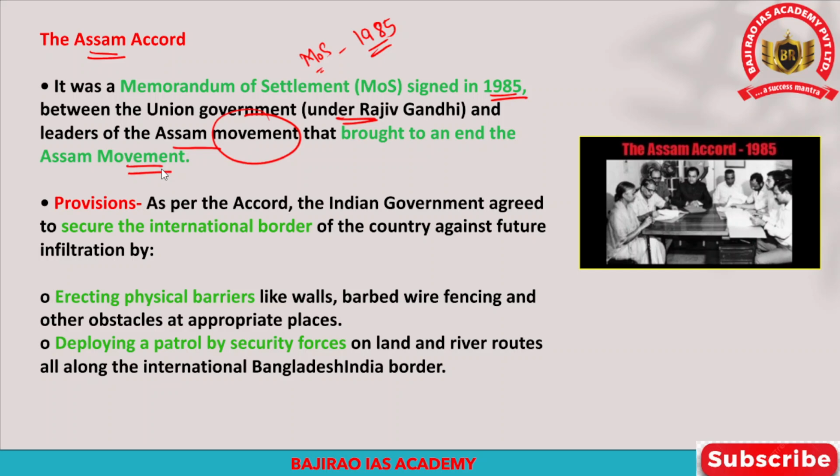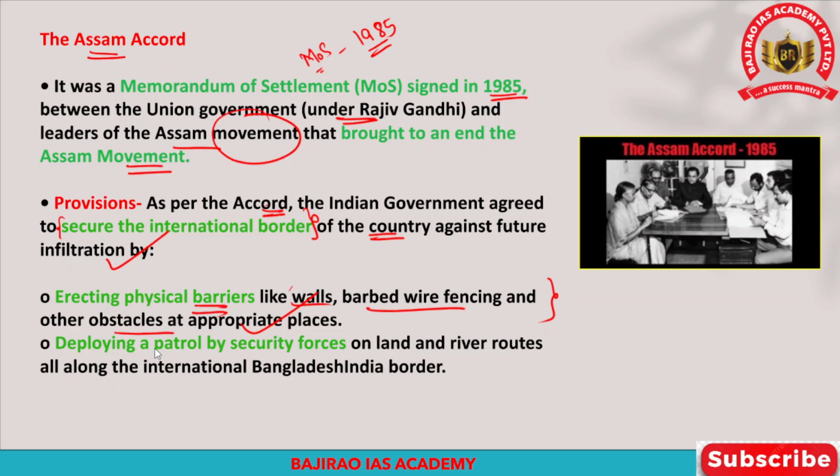Now, what are the key provisions of this Assam Accord? There are certain key provisions within the Assam Accord. Those include that the Indian government agreed to secure the international border of the country against future infiltration. So how can the Indian government secure the international borders? Through erecting physical barriers. The government will erect physical barriers like walls, barbed wire fencing, and other obstacles at appropriate places, and that could prevent illegal infiltration into the Indian side.